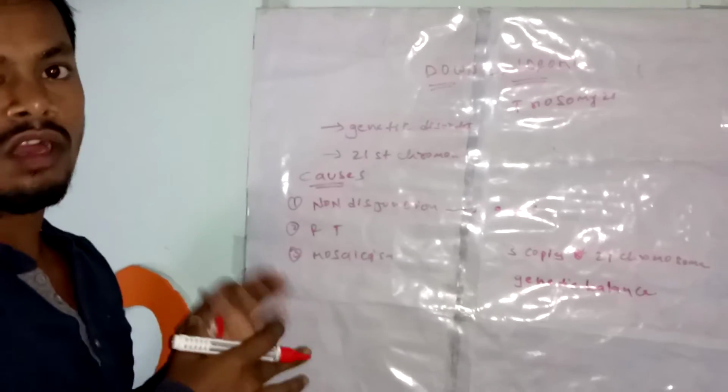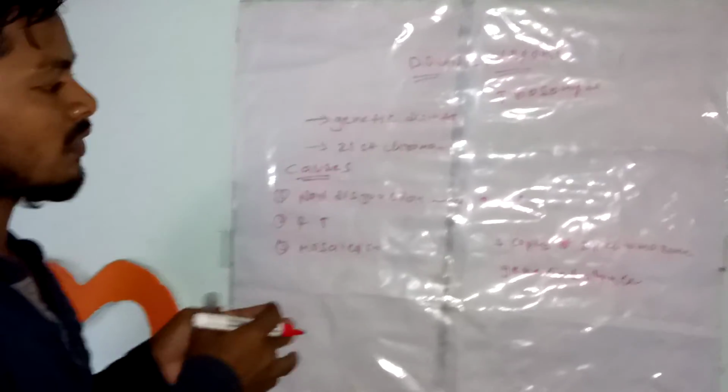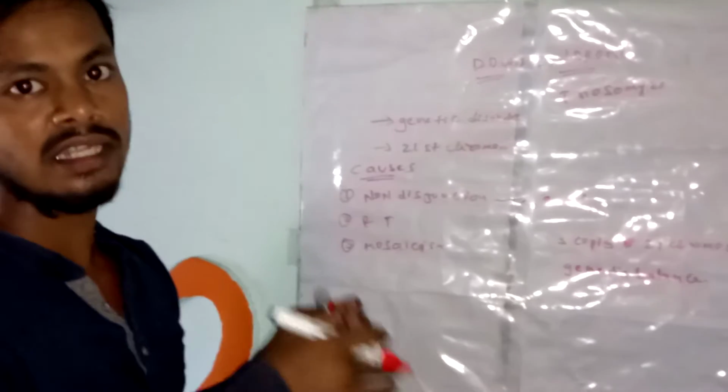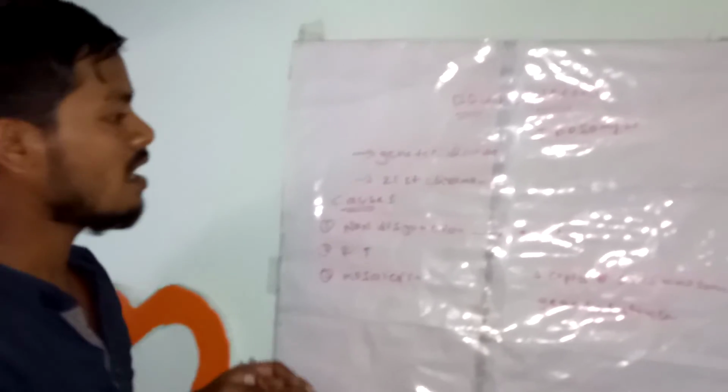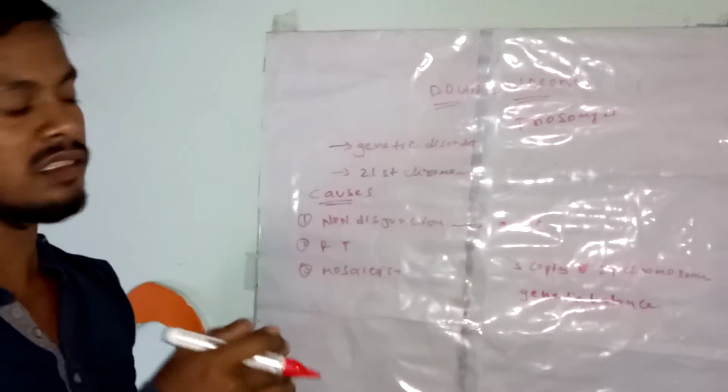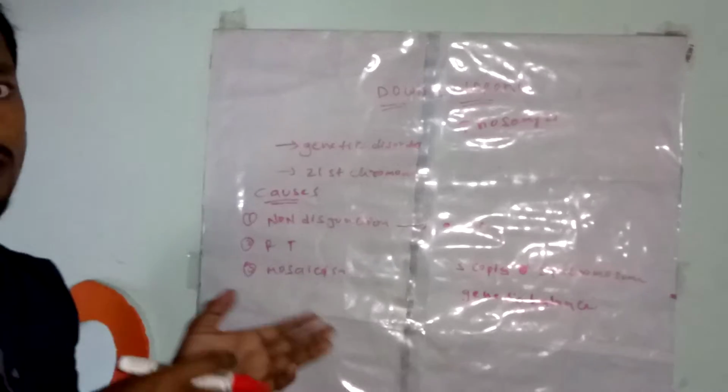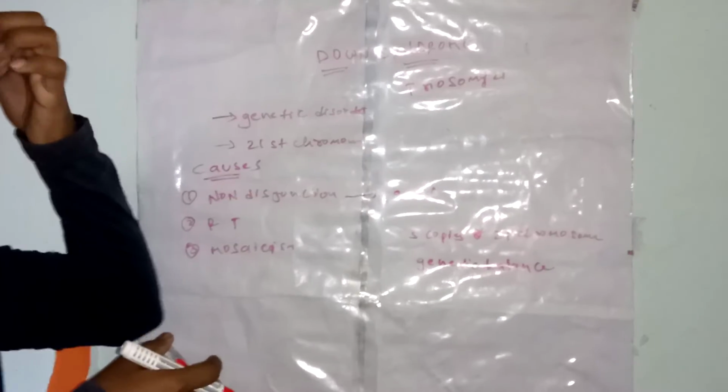This non-disjunction of chromosomes is due to advanced maternal age and advanced paternal age. If parents and mothers have advanced age, they have a high risk of non-disjunction.